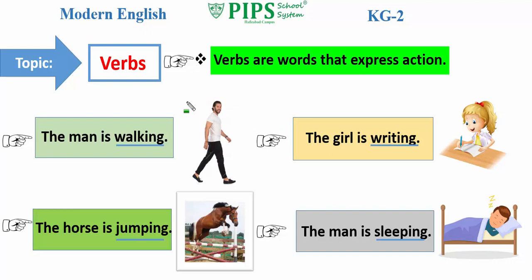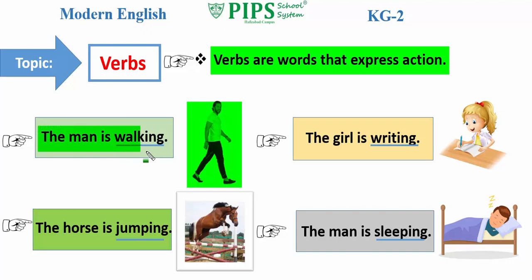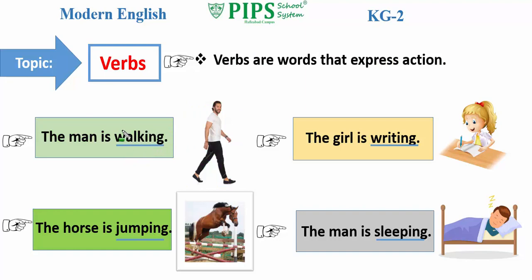So first of all, look at the first picture. Here is a man. Now read the sentence with me. This man is walking. This man is walking. In this sentence, walking is an action verb.